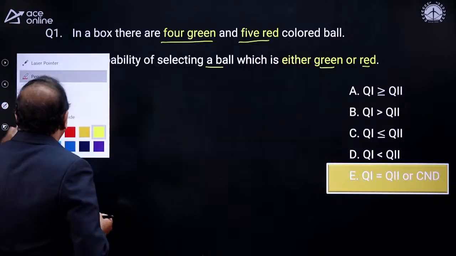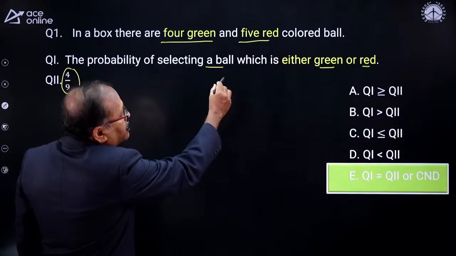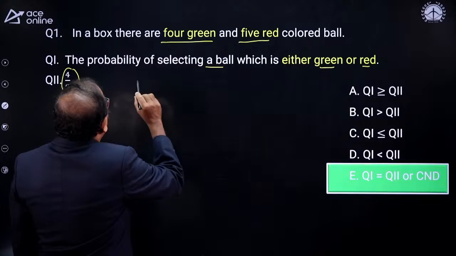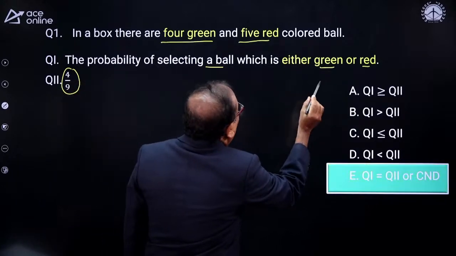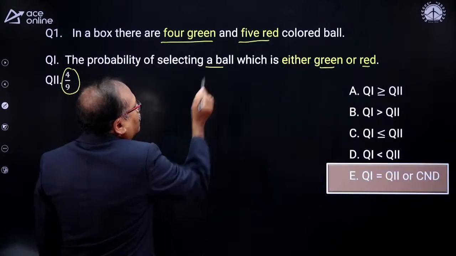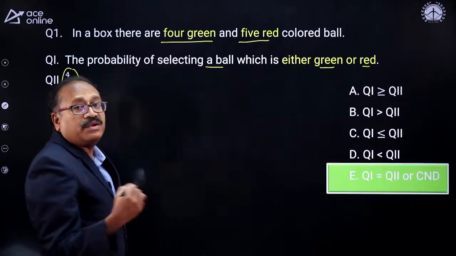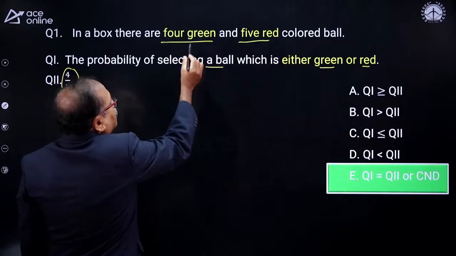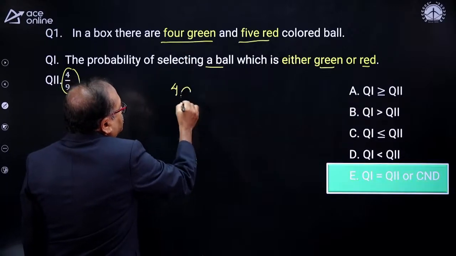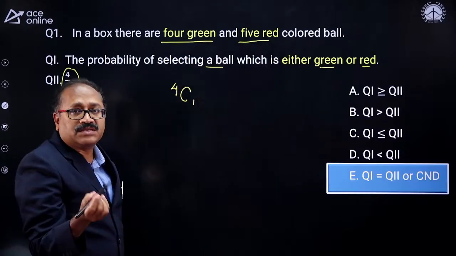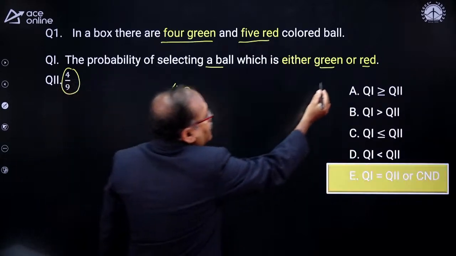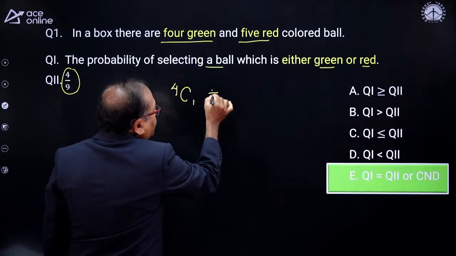Look at this one. So what we said is there are 5 red colors. You are picking up how many balls? You are picking up 1 ball, and it is either green or red. So what is the probability of getting green? So we have 4 greens. So 4C1 you are picking up, that is nothing but 4. And as it is said or, so I will use that plus.